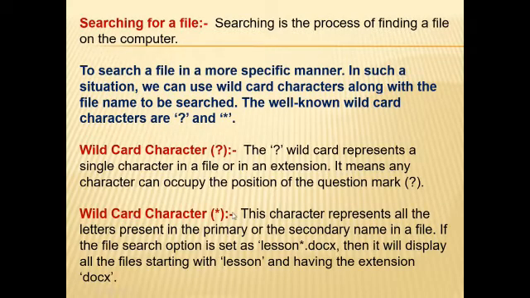Now the wildcard character asterisk. This character represents all the letters present in the primary or the secondary name of a file. If the file search option is set as lesson star .docx, then it will display all the files starting with lesson.